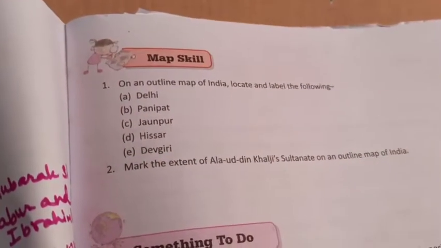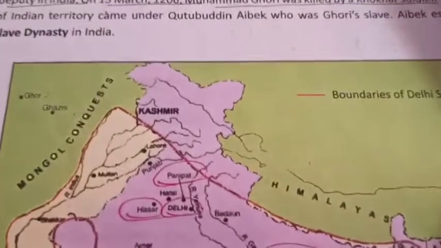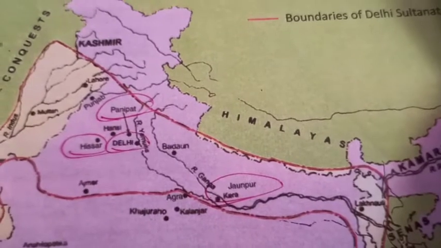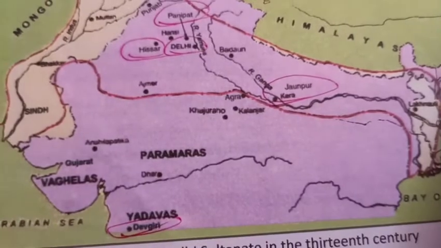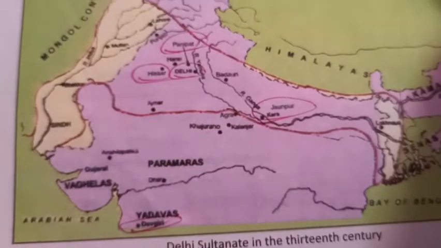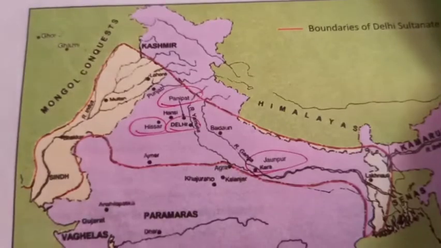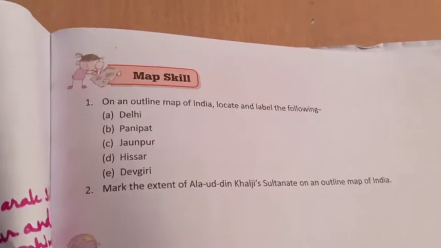Here we have to locate Delhi, Panipat, Jaunpur, Hisar and Devgiri. Go on the map given in page number 96. Point out Delhi, Panipat, Hisar, Jaunpur and Devgiri. All you can get in the northern part of India in the given map. So this is the map skill, children.